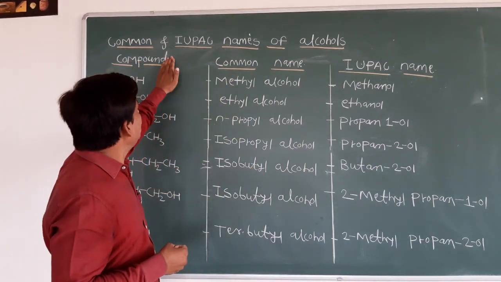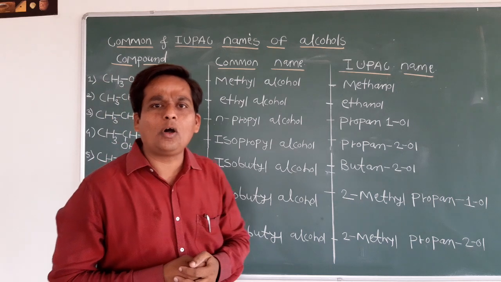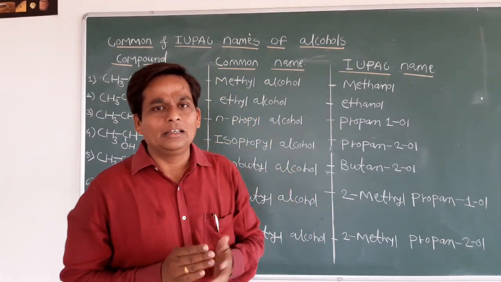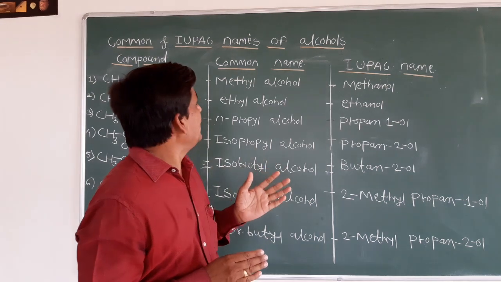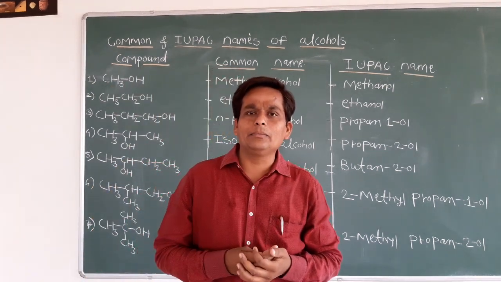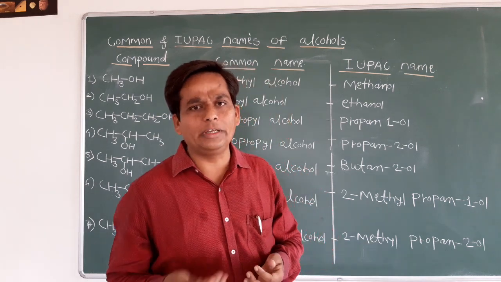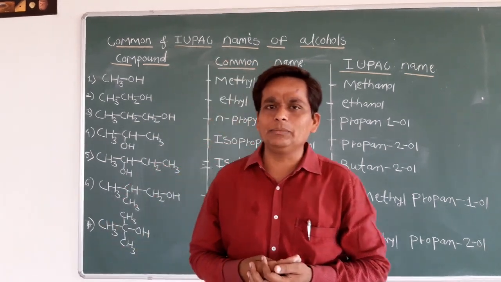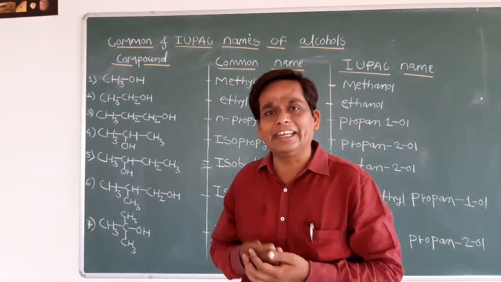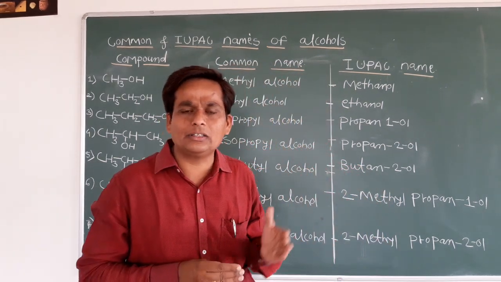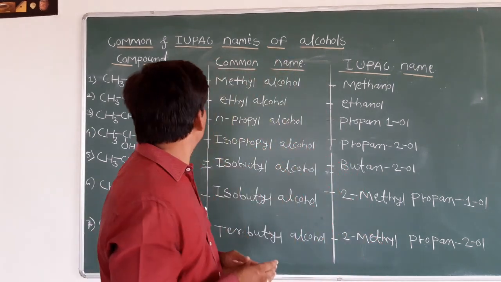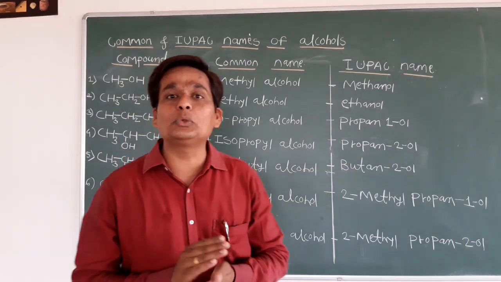The common name and IUPAC name of alcohols are mainly divided into two parts. One is the common name and another one is the IUPAC name. Generally, common names are given from their source of origin, and IUPAC names have some rules and regulations, according to which you can give the naming. IUPAC, you know, is the International Union of Pure and Applied Chemistry. So first of all you see how we can give the common name to the alcohol.